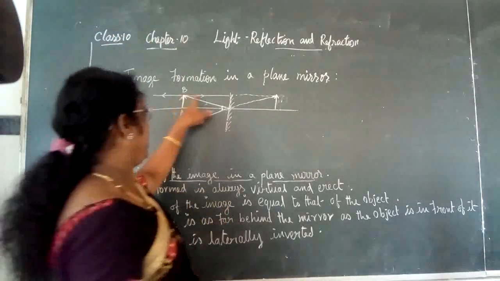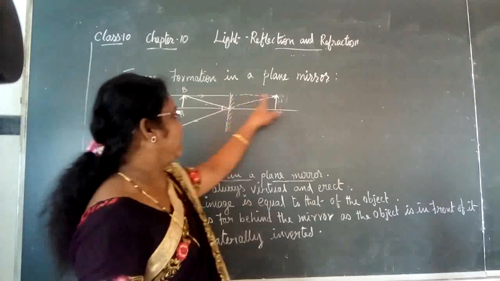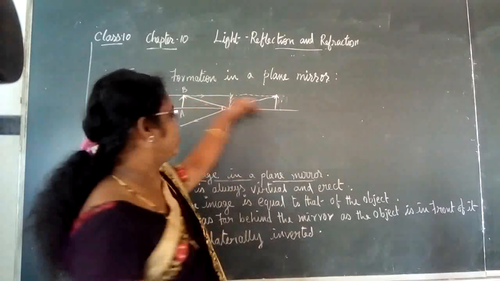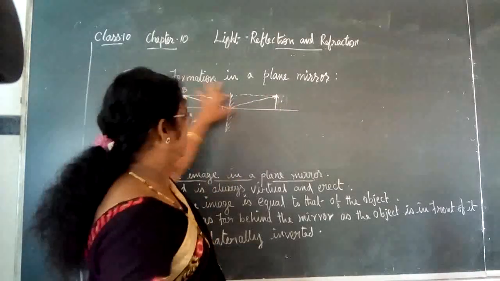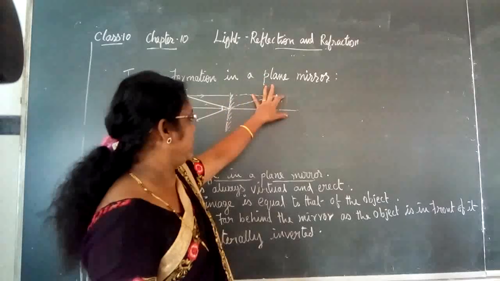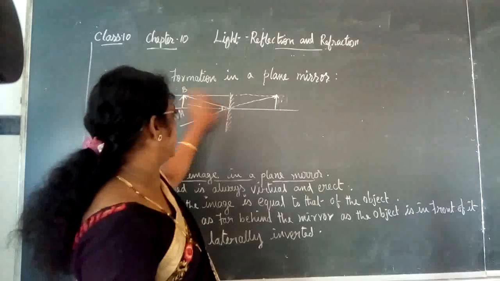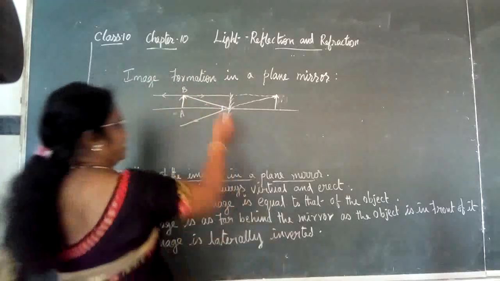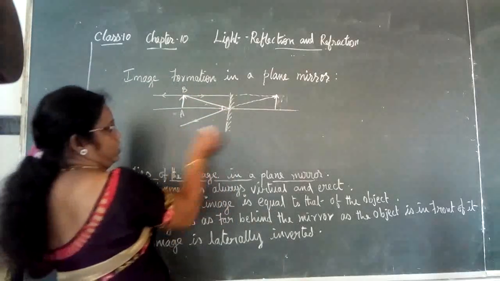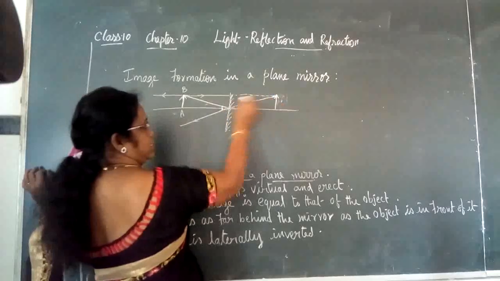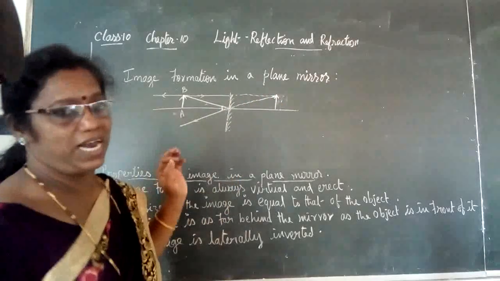So let me extend this line which is parallel to the normal, and this incident line gets reflected here.